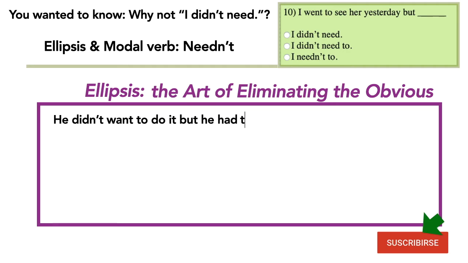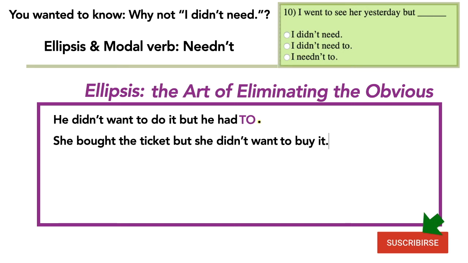He didn't want to do it, but he had to do it. Here I'm repeating do it, and we don't need to repeat it to understand the sentence, so we can just take it out like this. And we finish the sentence with the preposition to. He didn't want to do it, but he had to. With ellipsis, we don't say do it. Another example. She bought the ticket, but she didn't want to buy it. Again, I don't need to repeat buy it, so I can take it out. She bought the ticket, but she didn't want to.